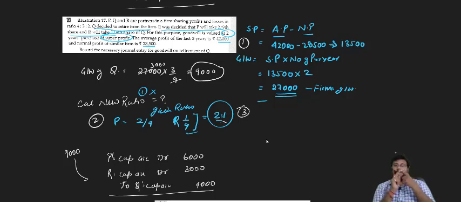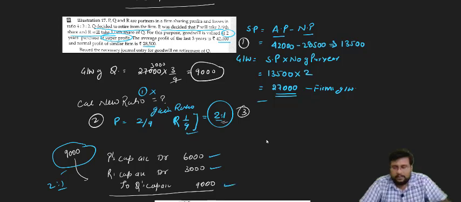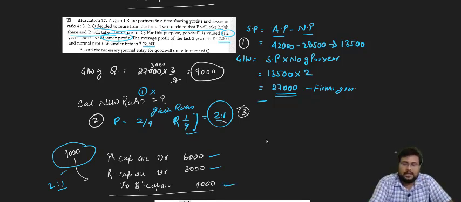Q decided to retire from the firm, and it was decided that P and R will take Q's share in a particular ratio, and that particular ratio is actually the gaining ratio. So this 9,000 will be divided in the ratio 2:1, and P will give 6,000, R will give 3,000, and Q's capital will be 9,000 rupees. And I think it is clear to everyone.